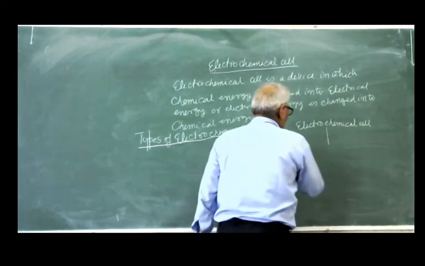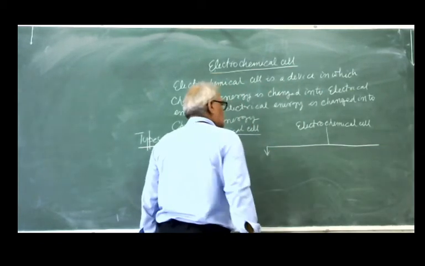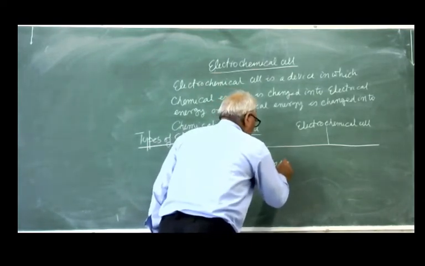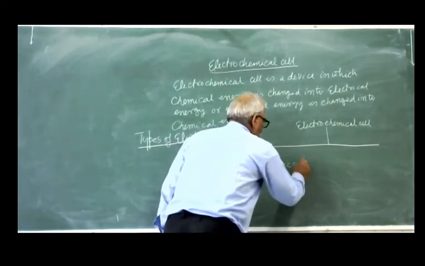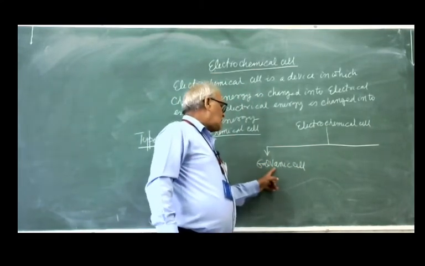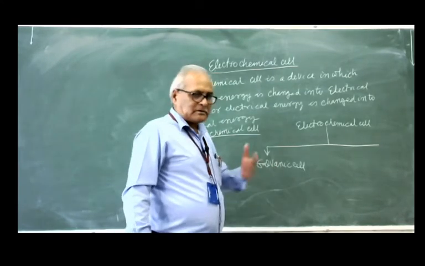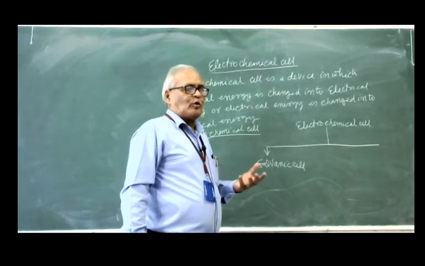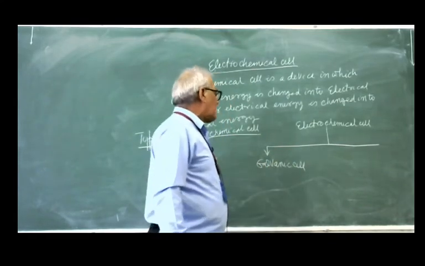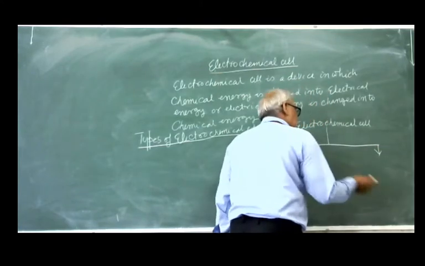It is of two types. One is the galvanic cell. In this topic, we shall discuss only the galvanic cell. But we should also know about the other type of electrochemical cell, that is the electrolytic cell.